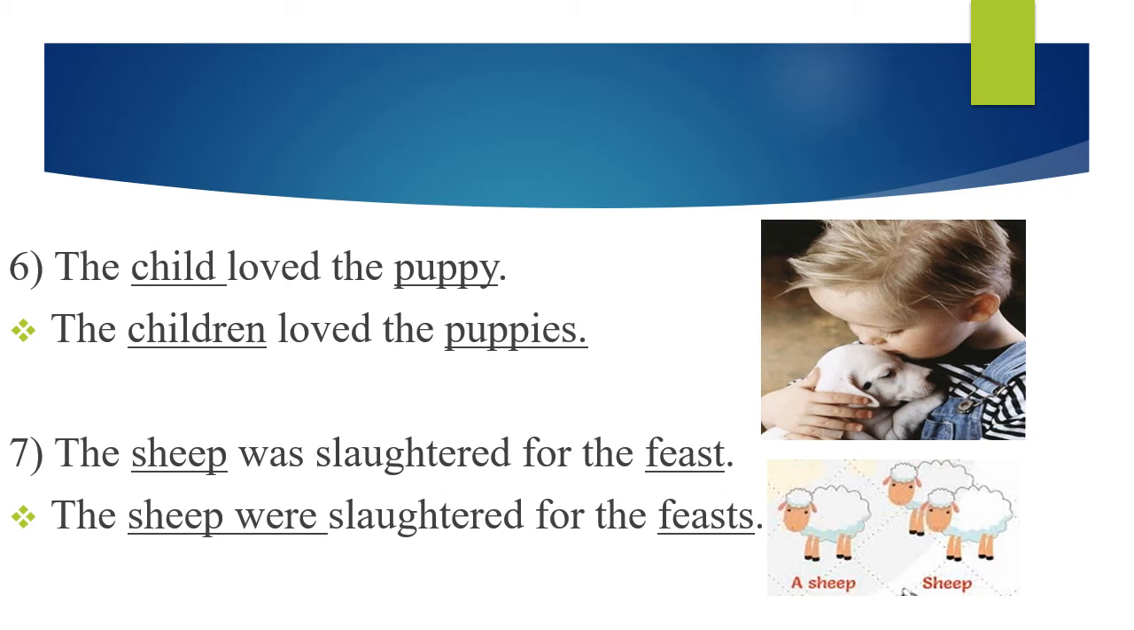Number 7 is, the sheep was slaughtered for the feast. In this sentence, sheep and feast are underlined nouns. Students, remember this thing. The plural of sheep is also sheep. Was will be interchanged with were. The sheep were slaughtered for the feasts. The plural of feast will be feasts.